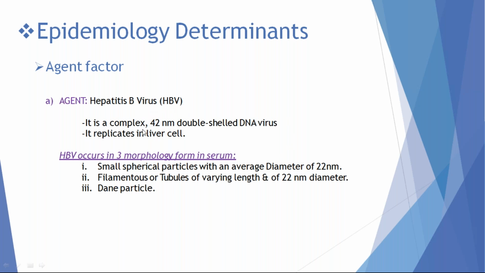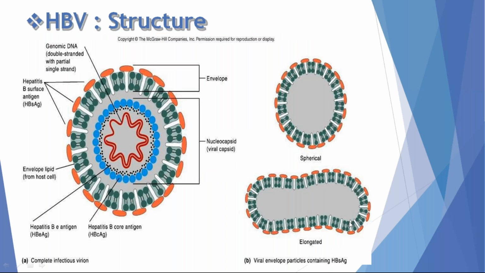It is also known as the Dane particle because it contains the DNA material. It is infective to other patients. It can replicate in liver cells. HBV has three morphological forms. One is spherical, one is elongated, and another one is the double-shelled enveloped virus. The first two forms are non-infectious to other persons, but this viral particle is very infectious to another person.